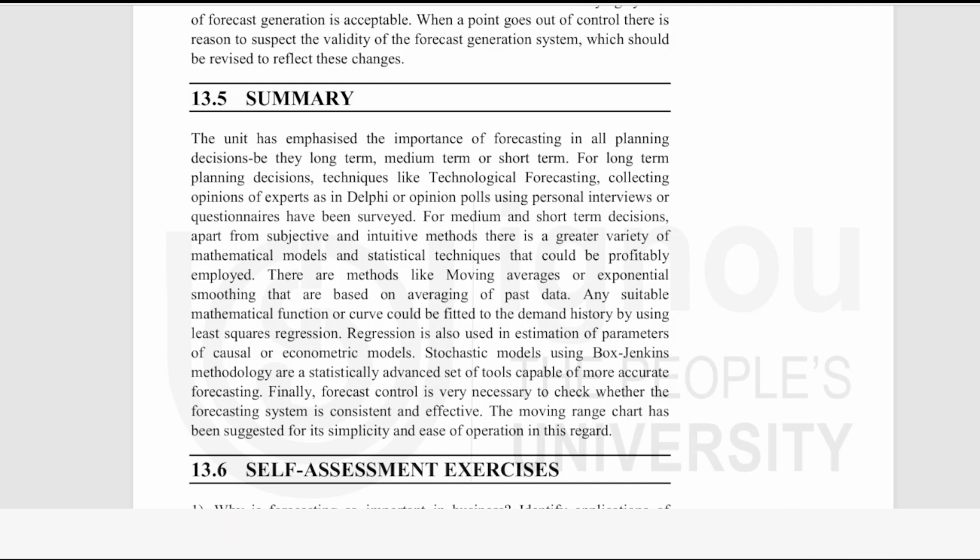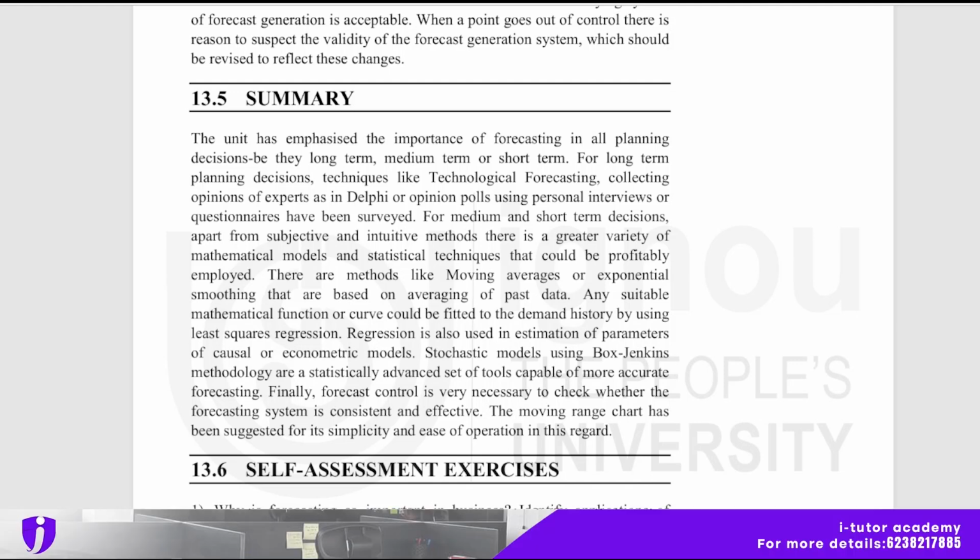Regression is also used in estimation of parameters of causal or econometric models. Stochastic models using Box-Jenkins methodology are an advanced set of statistical tools capable of more accurate forecasting. Finally, forecast control is very necessary to check whether the forecasting system is consistent and effective. The moving range chart has been suggested for its simplicity and ease of operation in this regard.